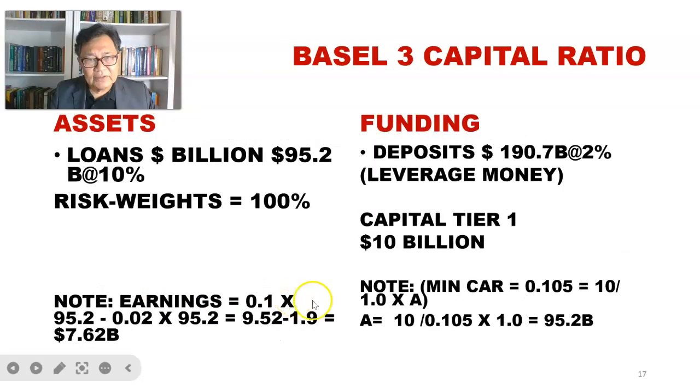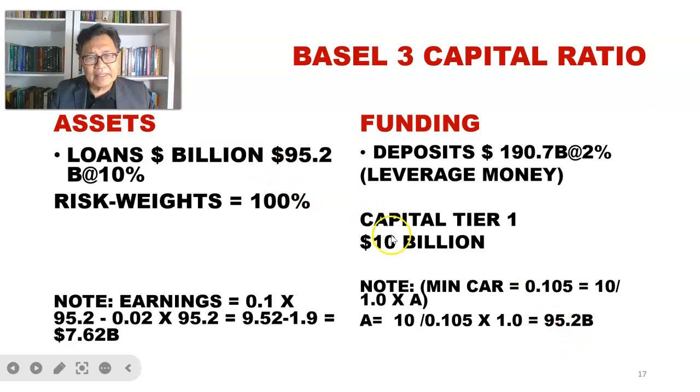Given a capital of 10 billion tier 1 equity capital, and assuming that the risk associated with the loan is accorded a 100% risk weight, we can calculate the amount of loan that can be issued by the bank, and here it is essentially equal to 95.2 billion.